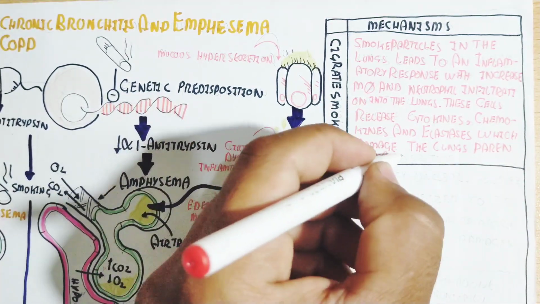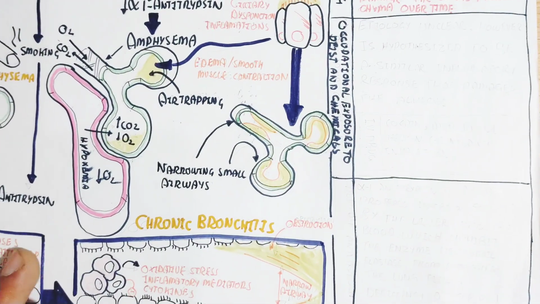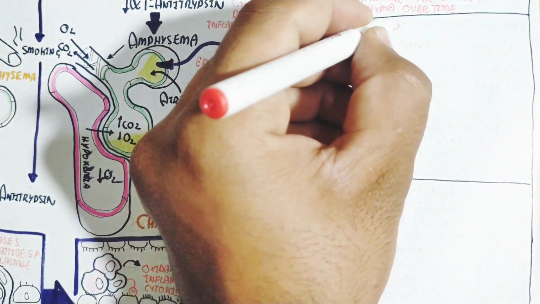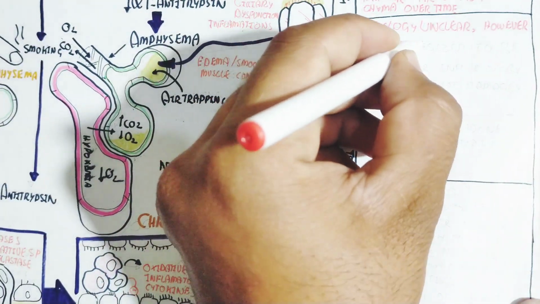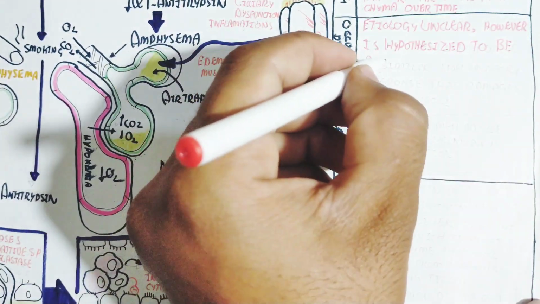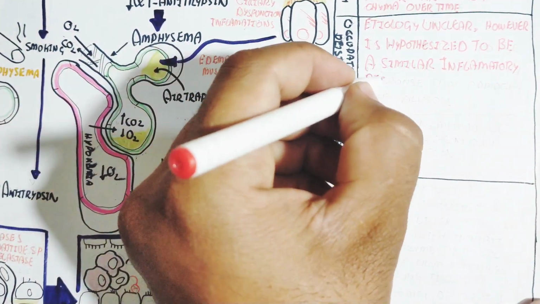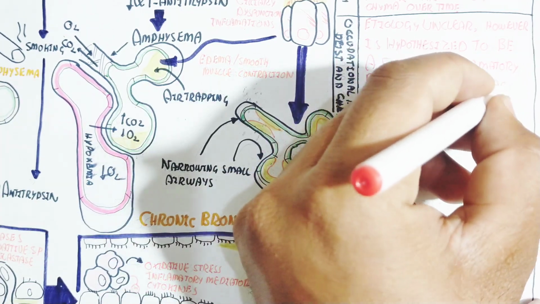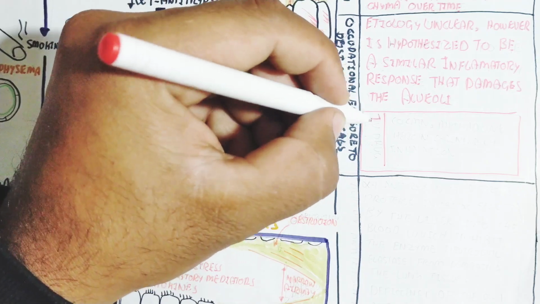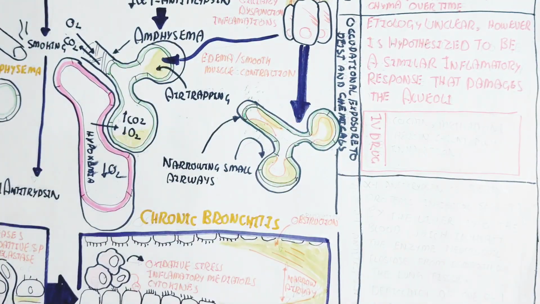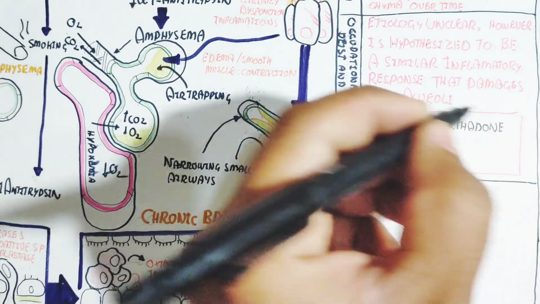On the other hand, the etiology of occupational exposure to dust and chemicals is unclear, but it is hypothesized to be a similar inflammatory response that damages the alveoli. Intravenous drug use, like cocaine, methadone and heroin, with chronic inhalation leads to chronic bronchitis, emphysema and chronic obstructive pulmonary disorder.